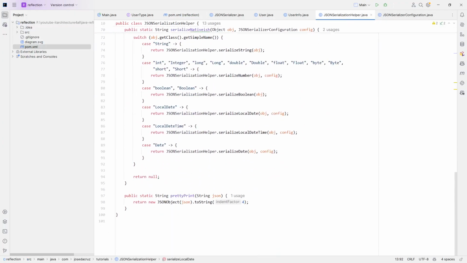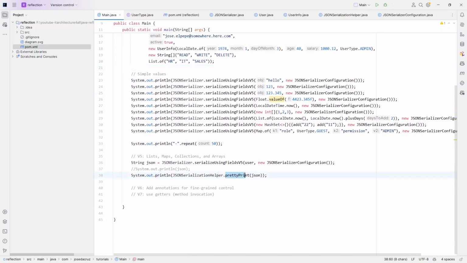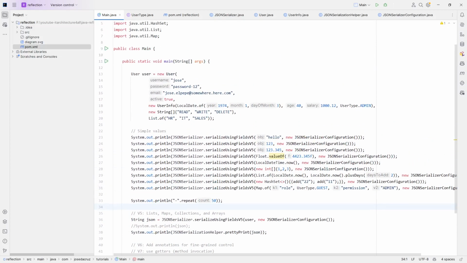If I'm not mistaken, the pretty print just instantiates a JSON object, which, by the way, can validate our JSON. If we have problems in our JSON, it will fail. And then I do a toString with a factor of 4, which is the indentation. Okay, and this is this call. It's the only place where I'm using this. Okay, let's play this, run.